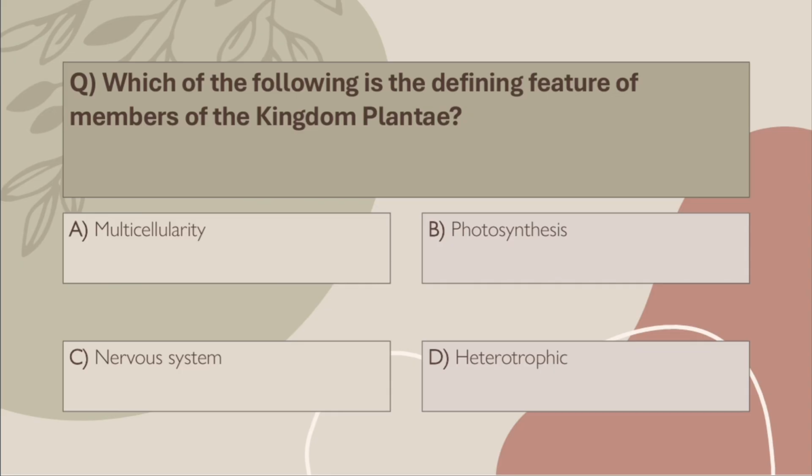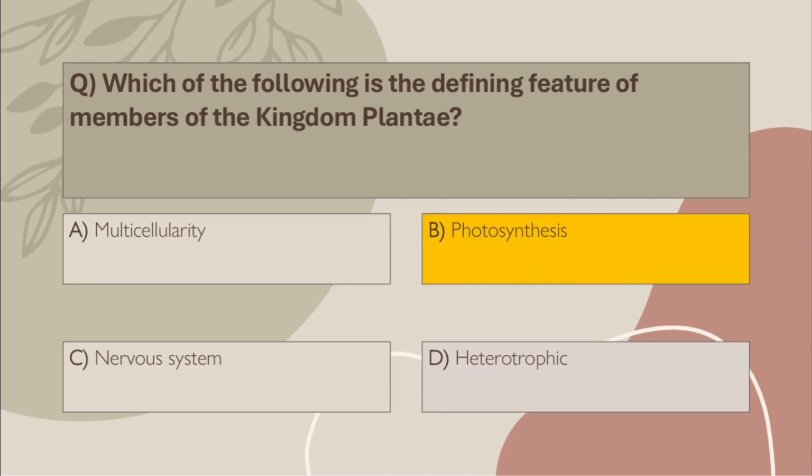Q51. Which of the following is the defining feature of members of the kingdom Plantae? A. Multicellularity, B. Photosynthesis, C. Nervous system, D. Heterotrophic. Correct answer, B. Photosynthesis. Yes, all plants are defined by their autotrophic nutrition via photosynthesis.